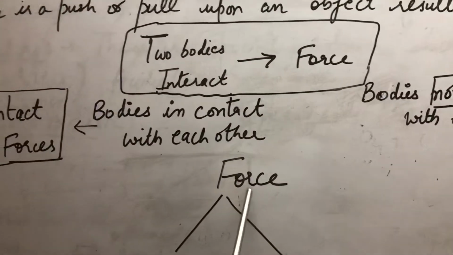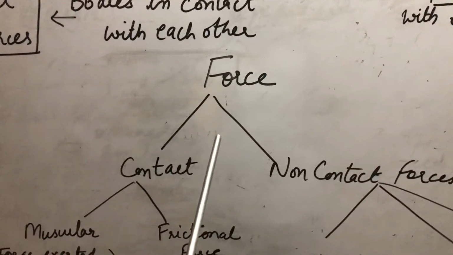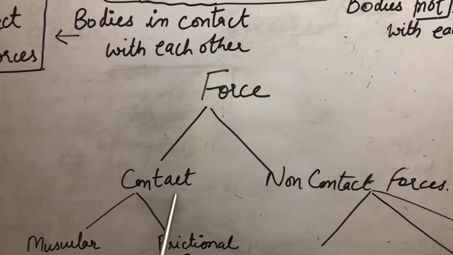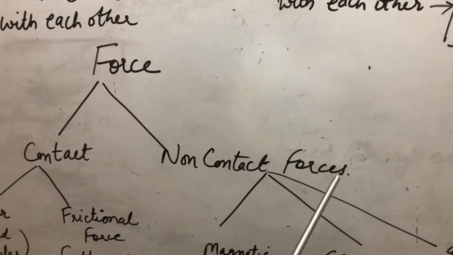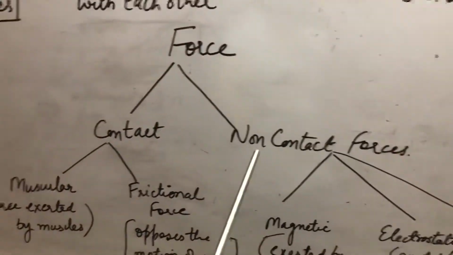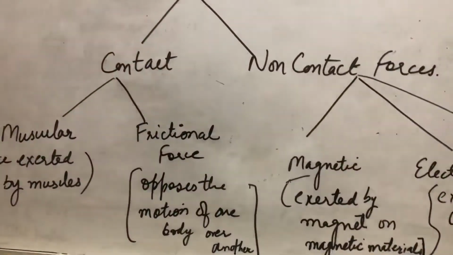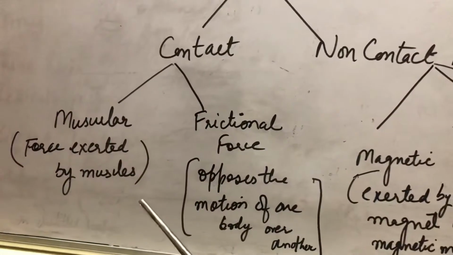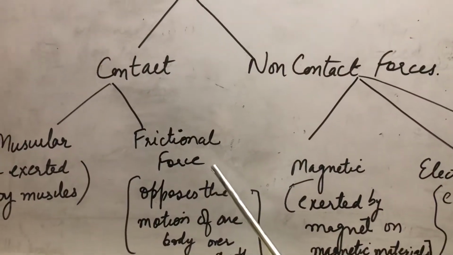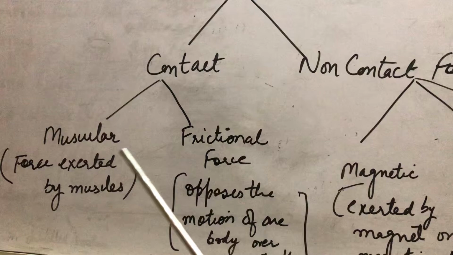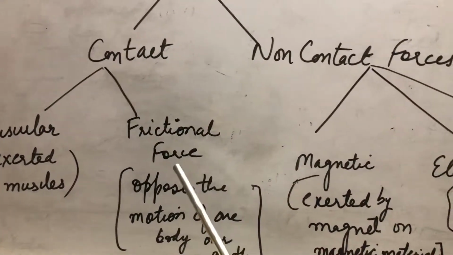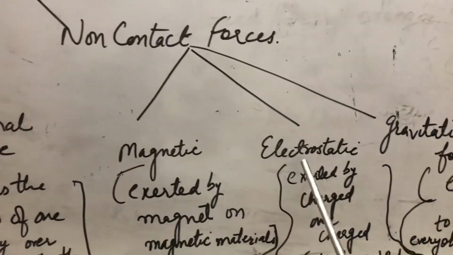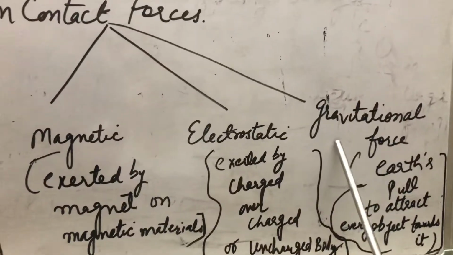So here our classification started. Firstly we only have force, but after that, on the basis of contact, there are two types of forces. First is contact forces and the other one is non-contact forces. Contact forces are further divided into two subparts. First is muscular force and second is frictional force. And in the case of non-contact forces, there are magnetic force, electrostatic force and gravitational force.